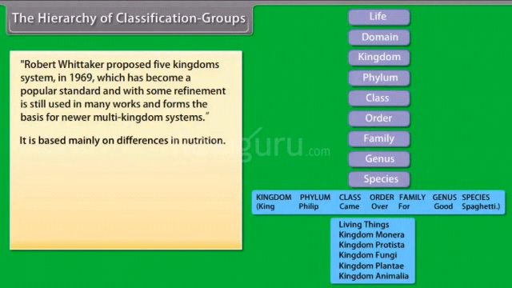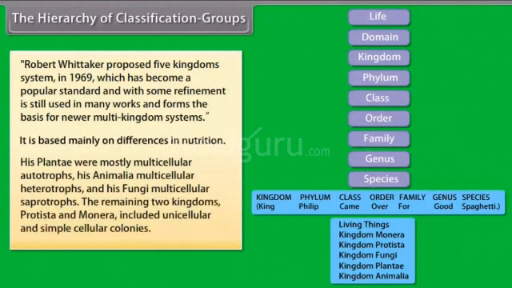It is based mainly on differences in nutrition. His Plantae were mostly multicellular autotrophs, his Animalia multicellular heterotrophs, and his Fungi multicellular saprotrophs. The remaining 2 kingdoms, Protista and Monera, included unicellular organisms and simple cellular colonies.